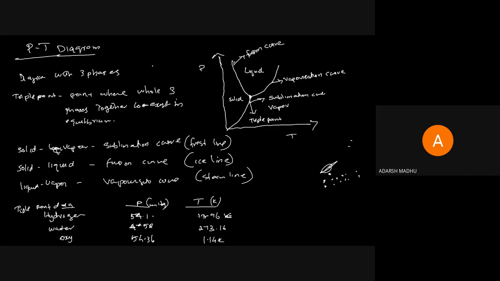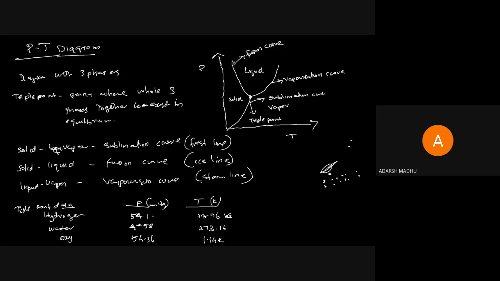I think it is in your steam table, right? So pressure and temperature, and when it reaches the particular triple point, that is the particular triple point data. Okay, that is something related to the PT diagram.